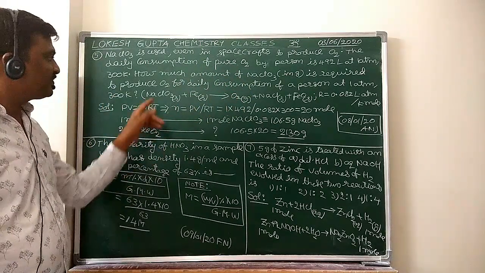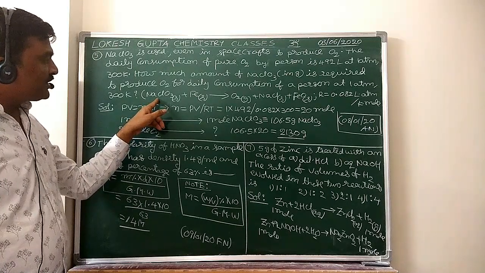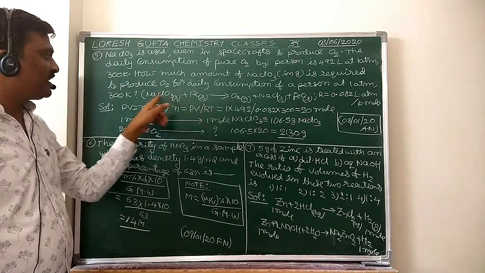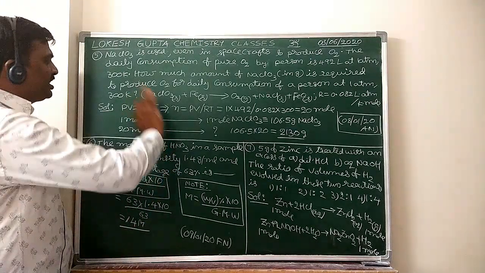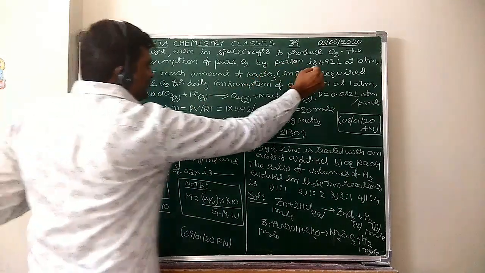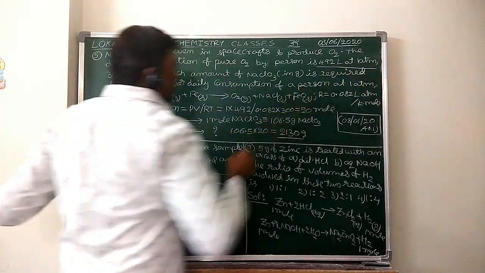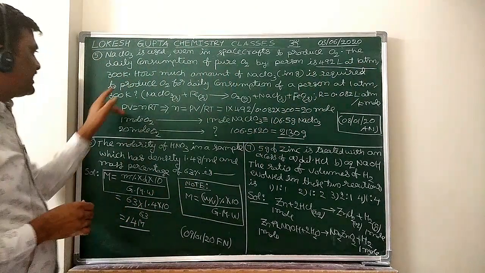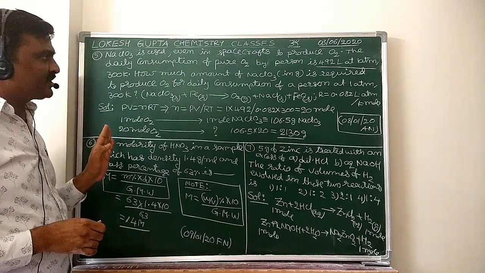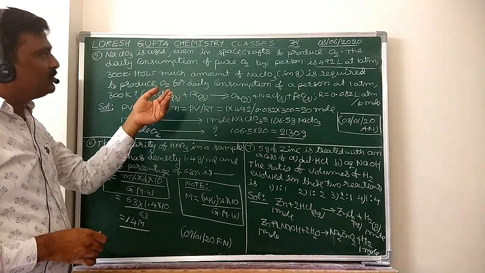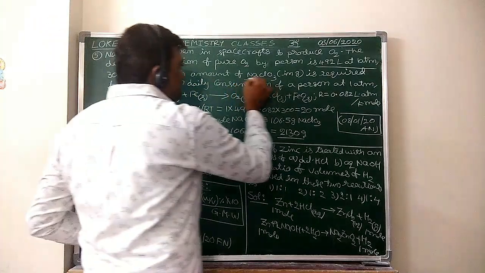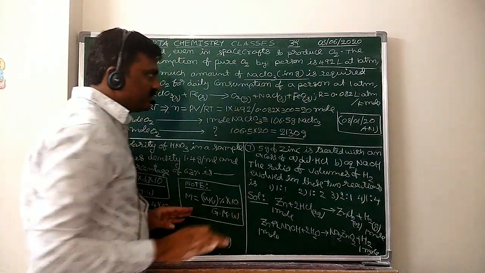It is the question. Now, the preparation of O2 from NaClO3 is also given. See, for 1 day, that person wants 492 liters of oxygen gas at this temperature and pressure. To prepare that O2, how many grams of NaClO3 is required per 1 day?